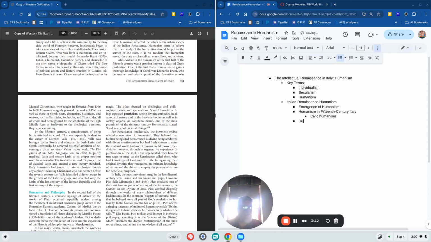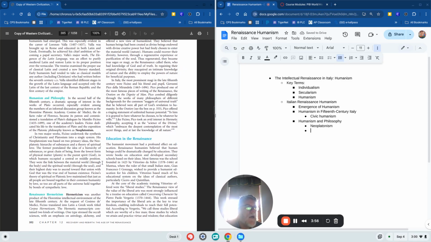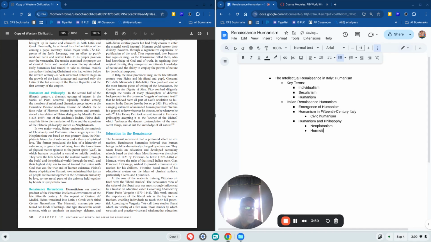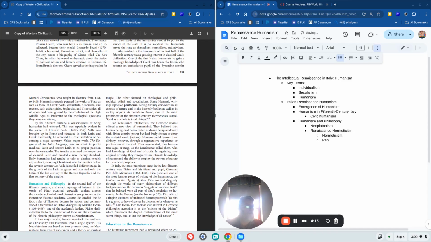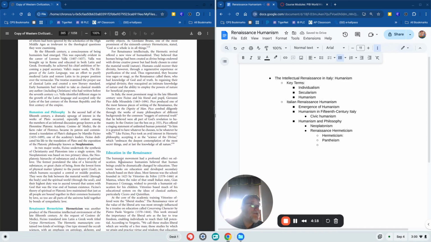Whoops. Humanism and philosophy. I see Neoplatonism. I see that. I see Hermeticism. Then I see Hermeticism again. I know I'm going to have to define that. I see pantheism, and I see a couple other things that stick out. And then I get to this that says education and Renaissance.